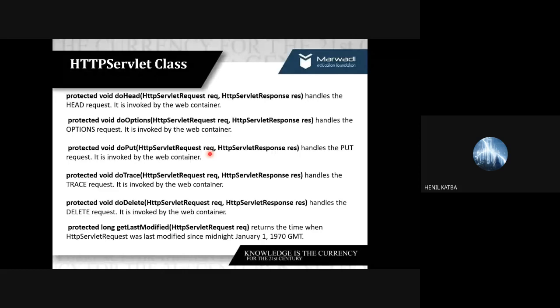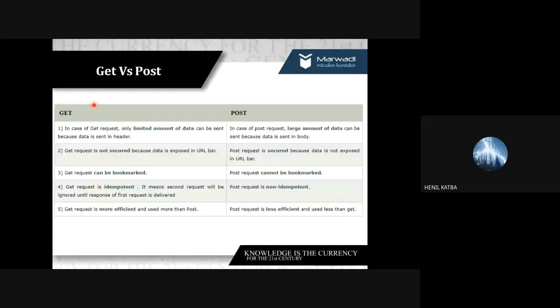Okay, it is because of the limitation of the header. We know that the header has a limitation. It cannot take beyond 132 or 127 characters, right? Get sends a limited amount of data because it is sent in the header, and the header has a fixed size. In IPv4 and IPv6, if you have studied the difference in header size. Because of that, if you have limited data, then you should use get because header size is limited.